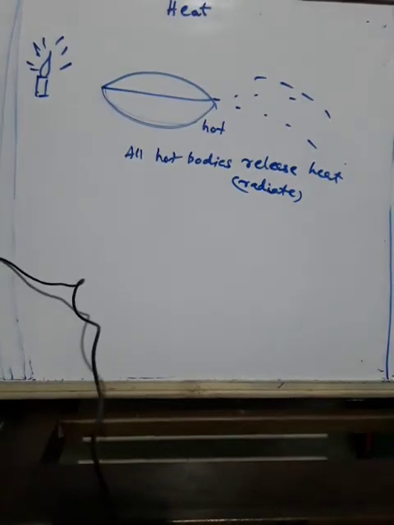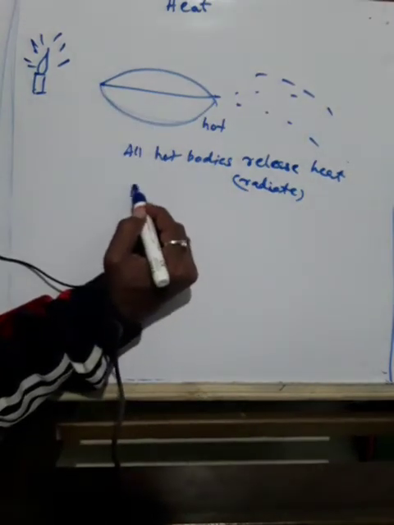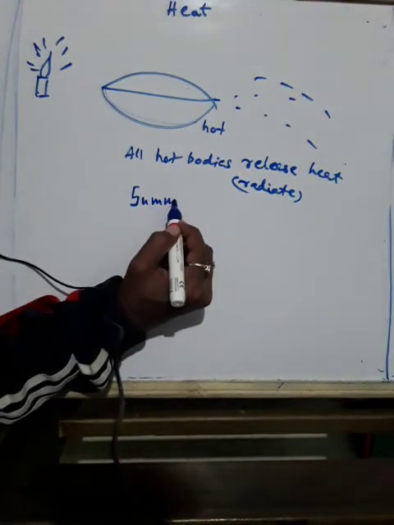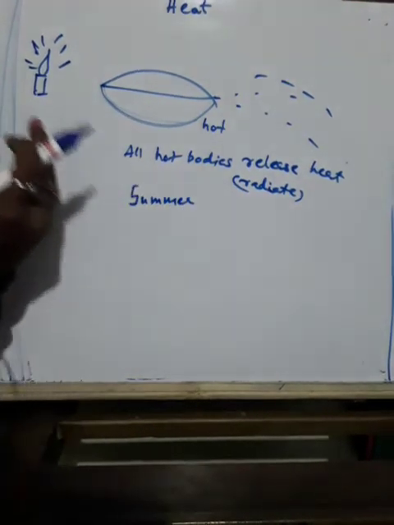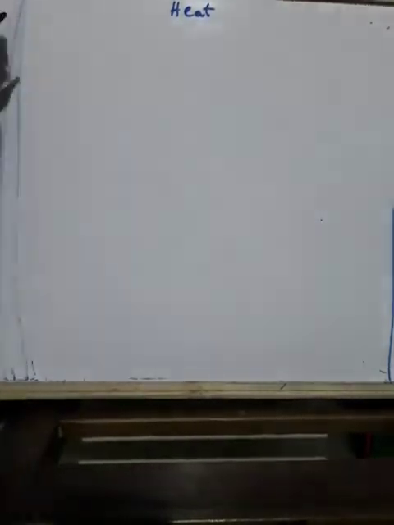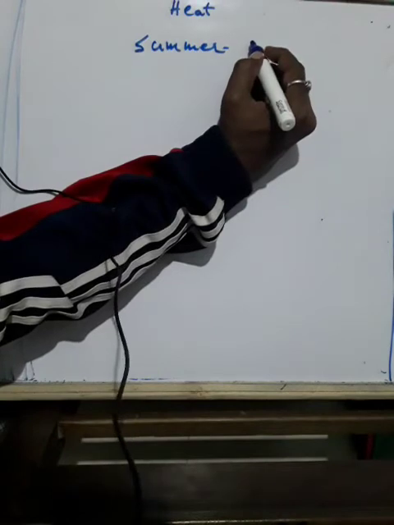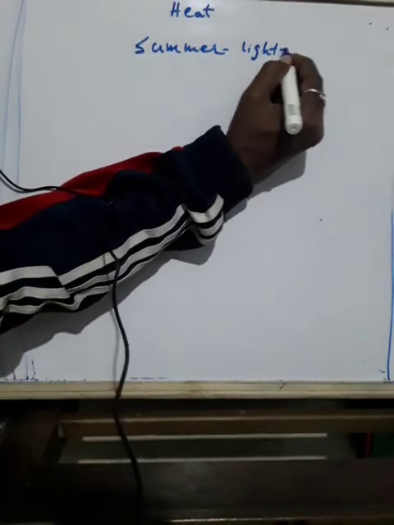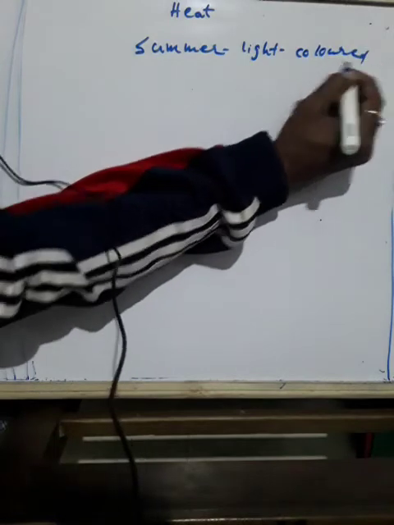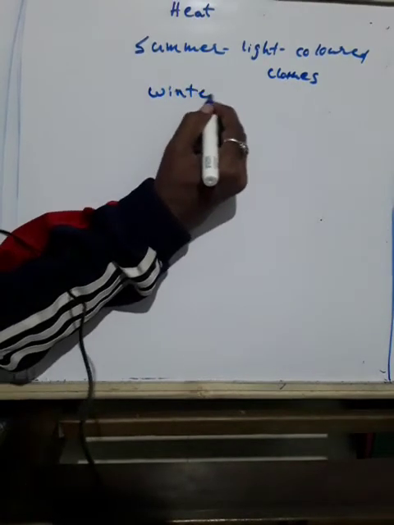Okay, now we'll try to find what type of clothes we should wear in summer or winter. You know very well, in summer we prefer light colored clothes. In summer we prefer to wear light colored clothes, and in winter we usually wear dark colored clothes.